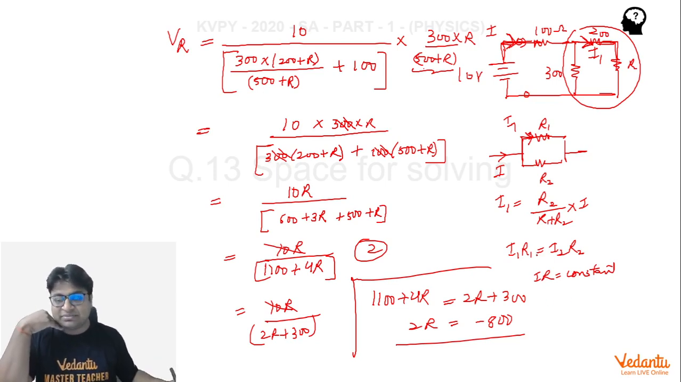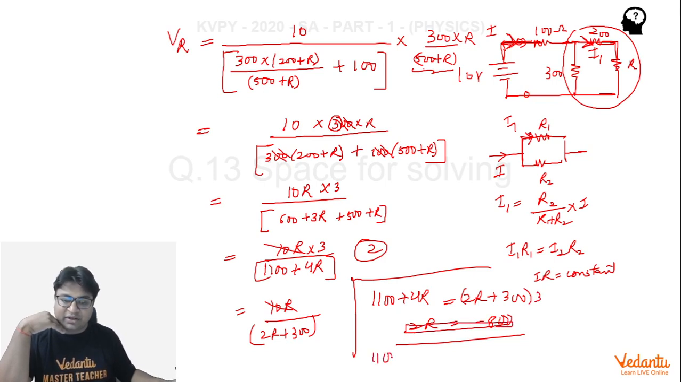I think I committed some mistake, and probably the mistake is here. I forgot to keep track of this 3. So this 3 will also be kept into account. That means 3 will appear here also. So that will give us 1100 plus 4R equal to 6R plus 600.